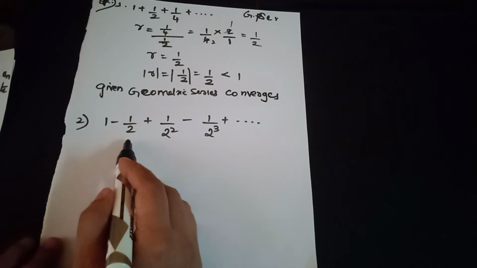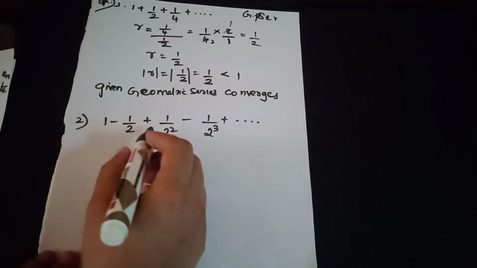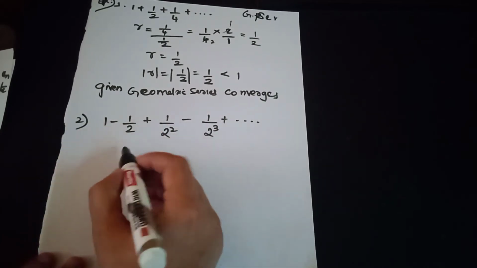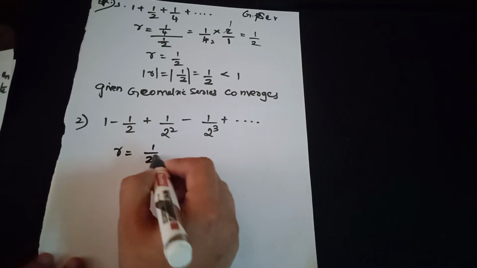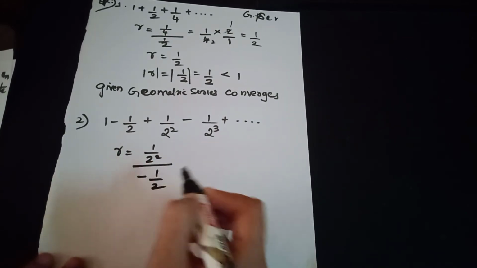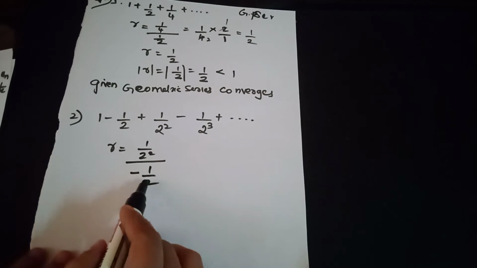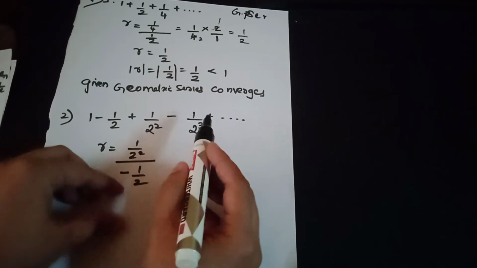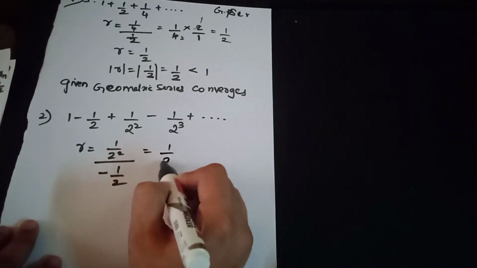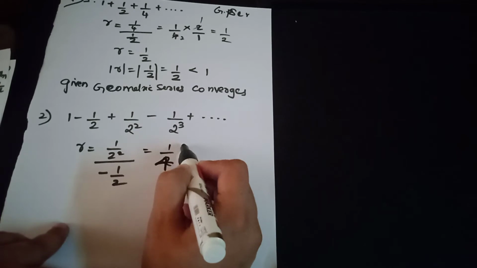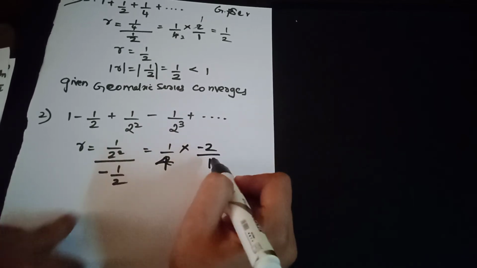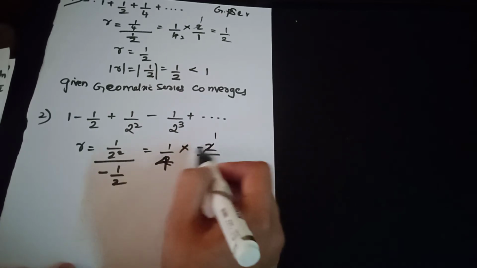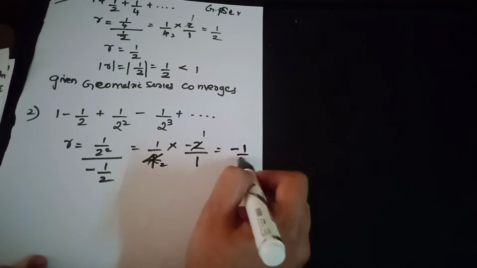Similarly, for this geometric series, we need to test whether it is convergent or divergent, and we notice that this is a geometric series with a common ratio. Take a term and divide by its previous term, and we get the common ratio, that is 1 by 2 square, which is 1 by 4, into minus 2 by 1. 1 by 2 gets reversed and becomes minus 2 by 1. 2 ones are 2, 2 twos are 4, this becomes minus 1 by 2.